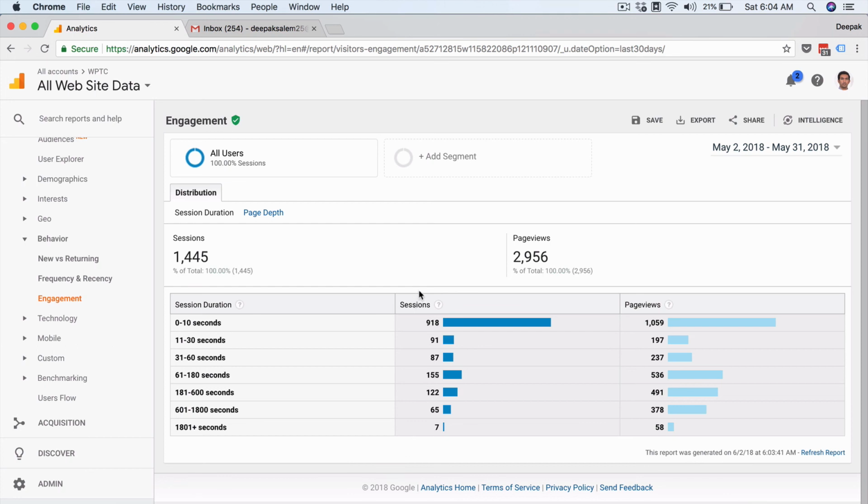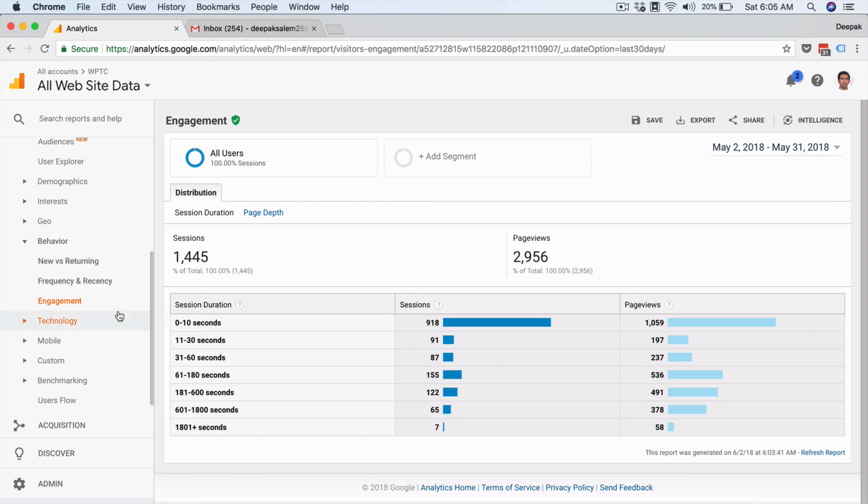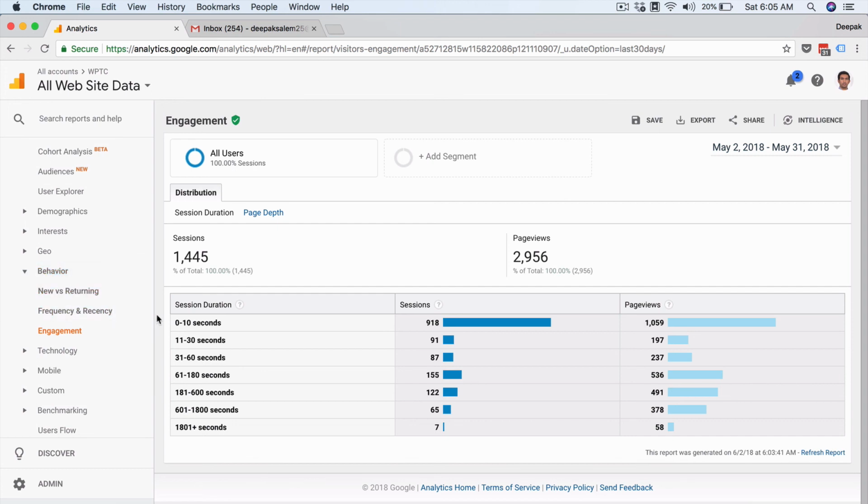Obviously, it's a little bit difficult for a client or a CEO of a company to look at all these stats and digest the information. This kind of information is best understood by a digital marketer, because we are going to look at various other metrics and spend a lot of time. These reports may just look fancy for an individual blogger, but they are really going to be useful when we do a service for a client or an employer as a digital marketer. They would really appreciate this data.